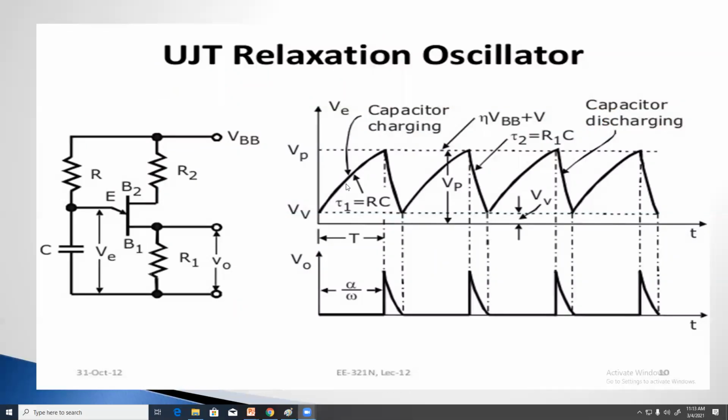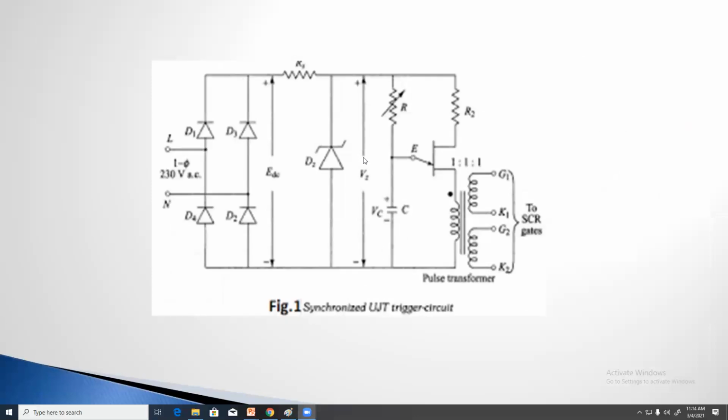There are various types of triggering techniques of SCR using UJT. Various circuits are there for triggering of SCR using UJT: UJT relaxation oscillator, UJT synchronized triggering circuit, ramp pedestal triggering circuit and so on.